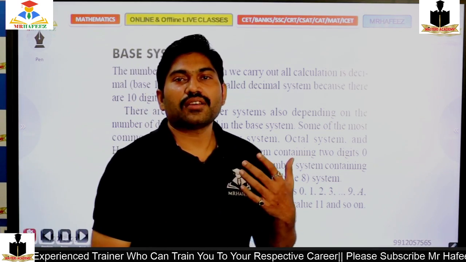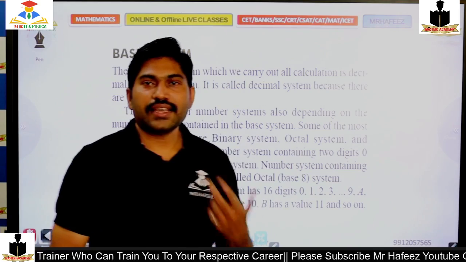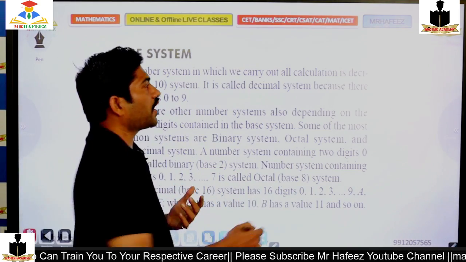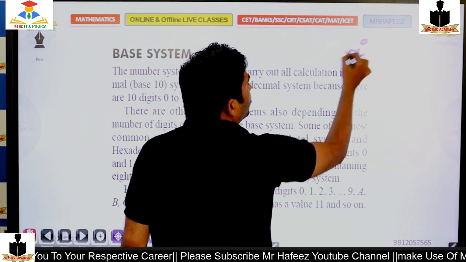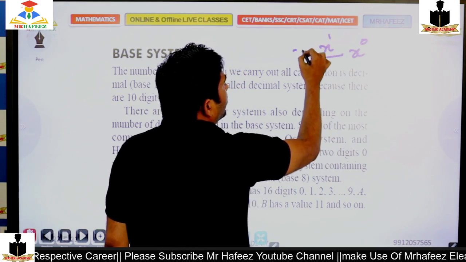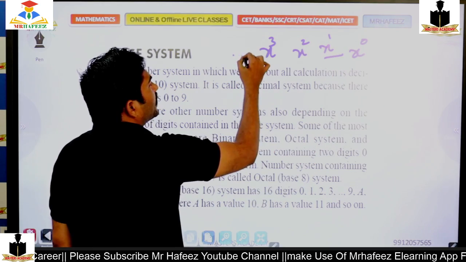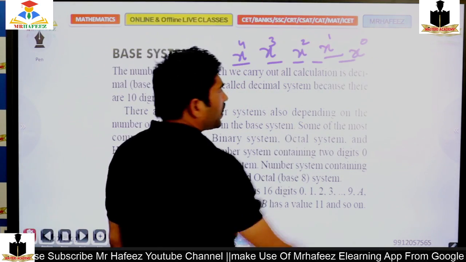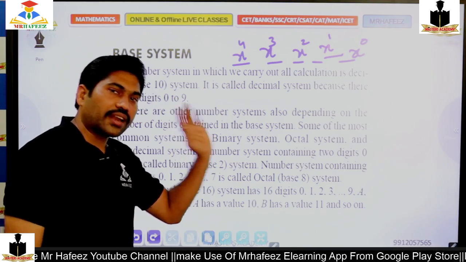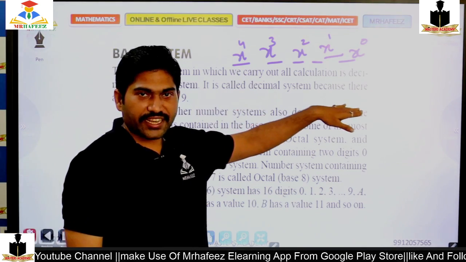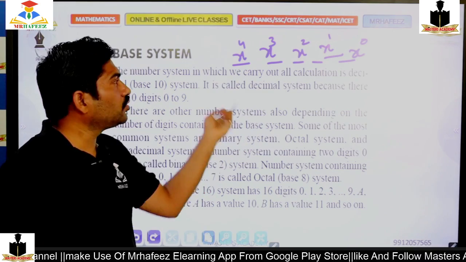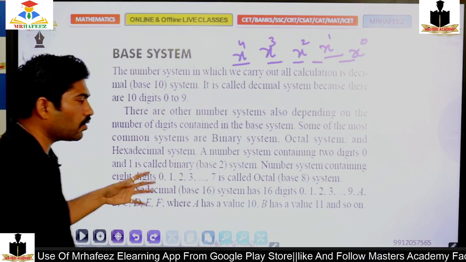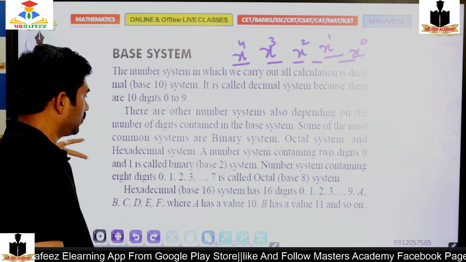If x is a base value, then x power 0 is the first, x power 1, x square, x cube and x power 4 are the place values. If I place 1 as a number, 1 time x power 1. If I place 2 as a number, 2 times. So this is how the base will work, right?